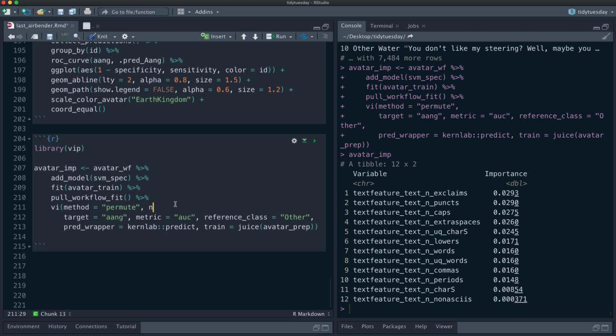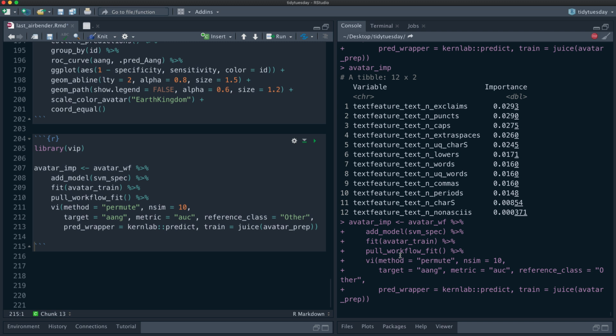But if we come up here and we say nsim, let's say 10, it will do 10 rounds of the permutation. And as you can imagine, with a permutation-based calculation, we do in fact want them to do more than one time. Doing it one time is not a great idea. We want to do it a bunch of times.